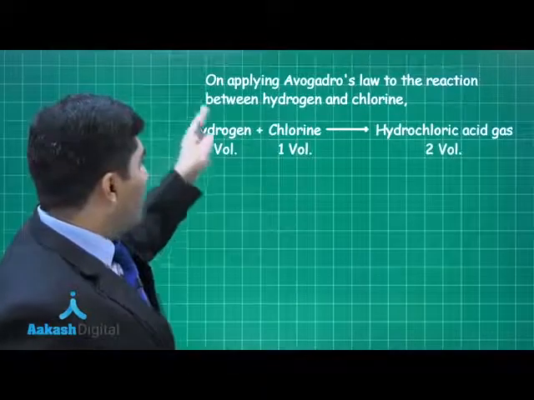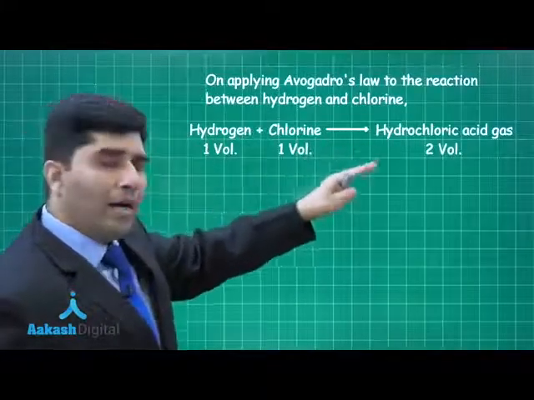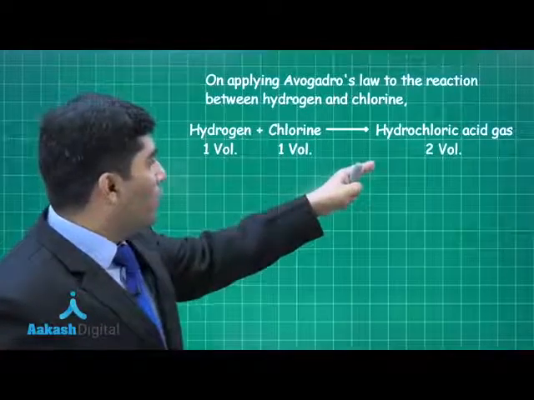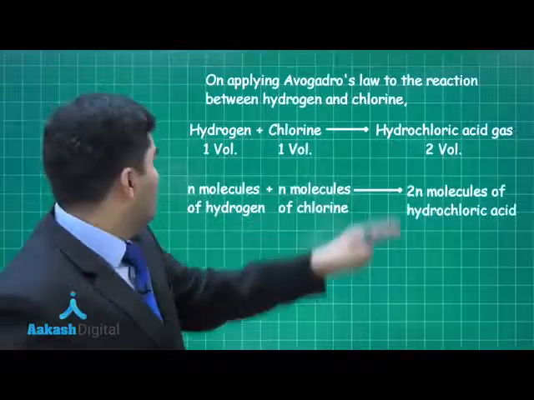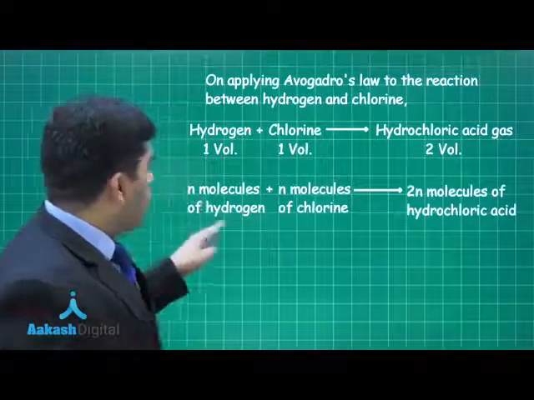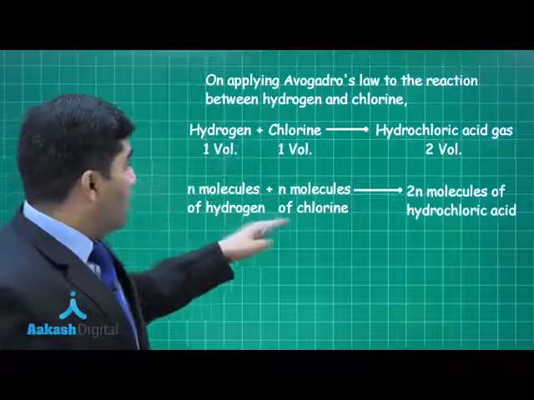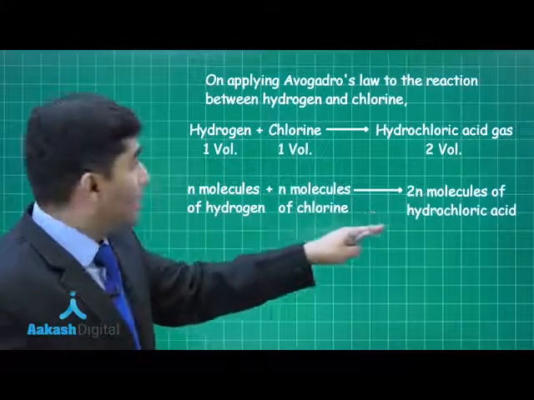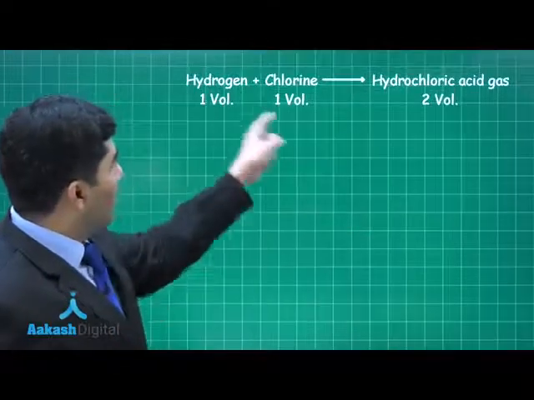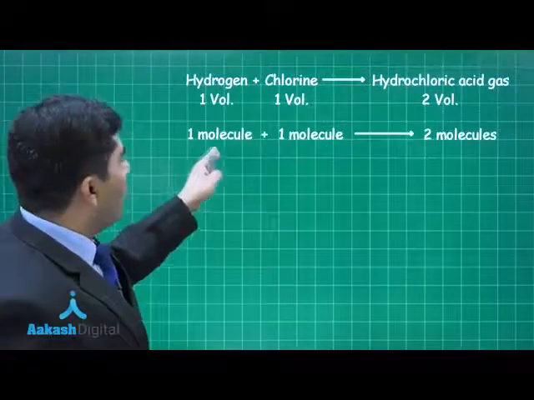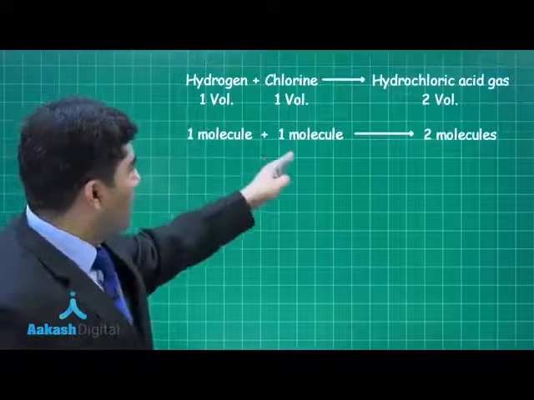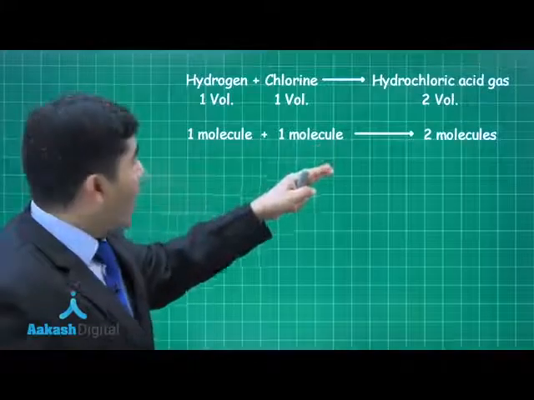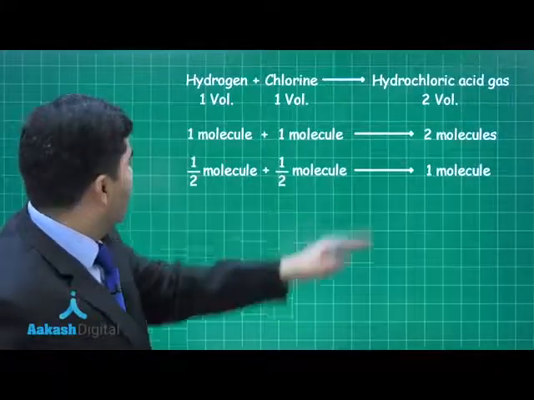Hydrogen plus chlorine gives hydrochloric gas. Earlier we saw that 1 volume of hydrogen and 1 volume of chlorine will give us 2 volumes of hydrochloric acid gas. N molecules of hydrogen and N molecules of chlorine will give us 2N molecules of hydrochloric acid gas. It means that in the same reaction, 1 molecule of hydrogen plus 1 molecule of chlorine will give us 2 molecules of hydrochloric acid gas.